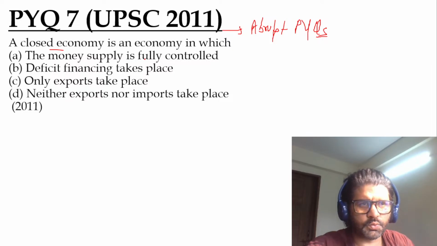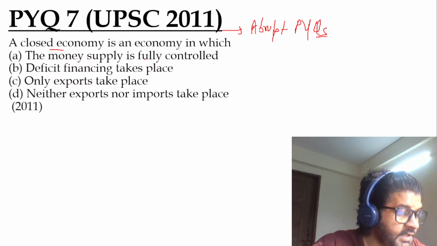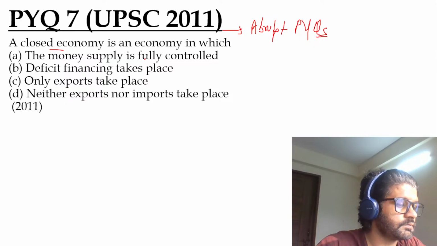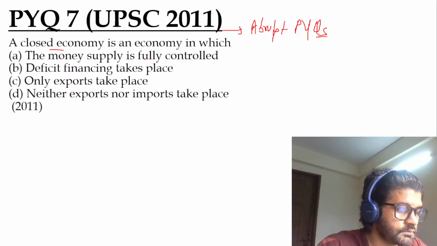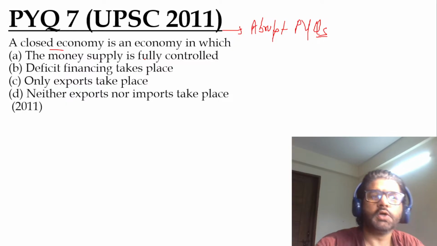PYQ 7, UPSC 2011. Chipandi is fast. That means tell me fast. Yes, luck and privilege is important in wealthy institution education. Very good, Shubham.